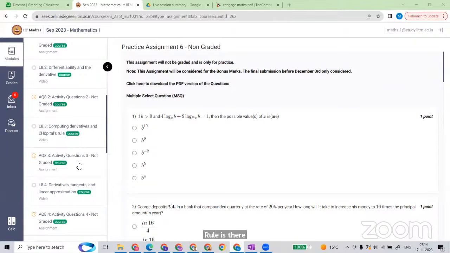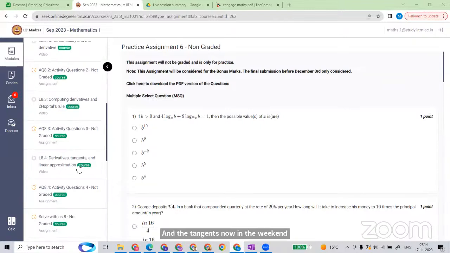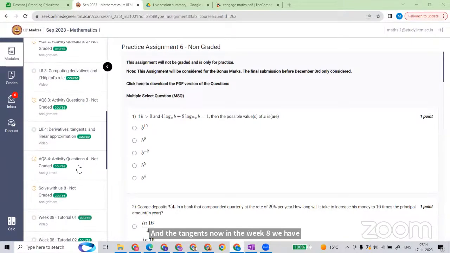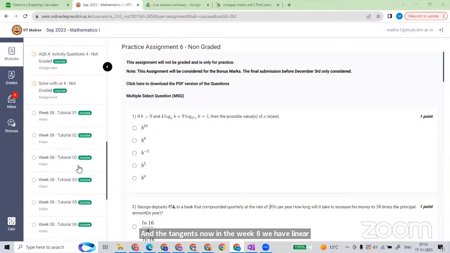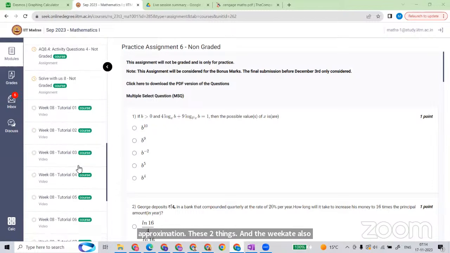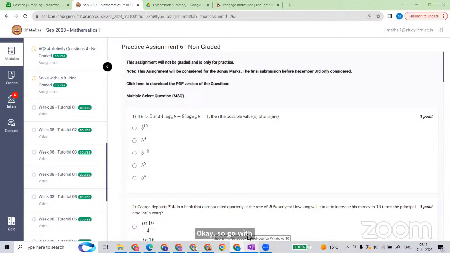And tangents. Now in week 8 we have tangent and linear approximation, these two things. In the next week, critical points, maxima, minima, and integration. Some part of integration is there. Integration is basic or tough integration? Basic integration, not tough. So go with the week 8 summary first.